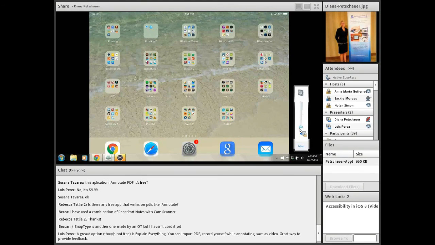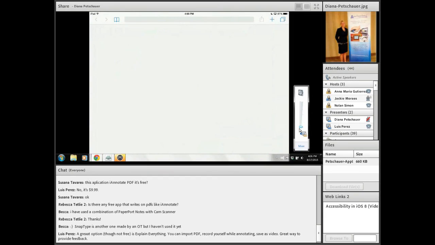The next app that I want to show you is called Voice Dream Reader. And before I show you the app, I want to speak about a program that you can use with this particular app called Bookshare.